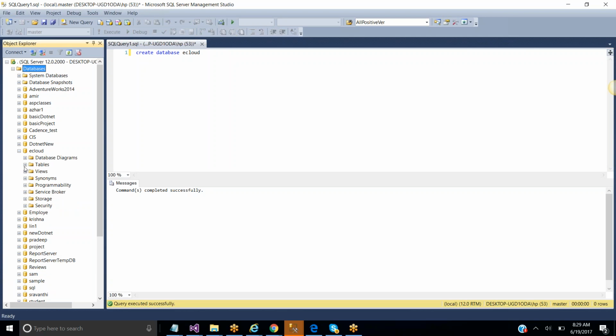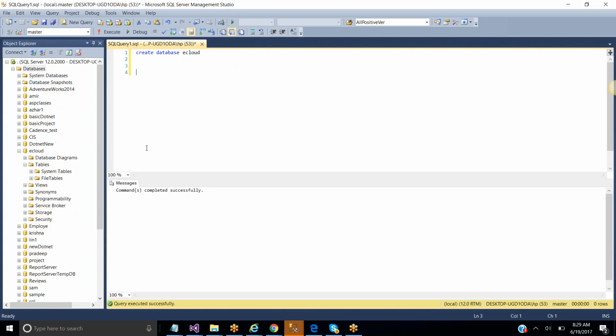Whatever database we have created, that is eCloud, we are showing here. Now under this eCloud I don't have any tables. Am I right? I don't have any tables. Now I'm trying to create the tables. Now observe here, whatever database we have created, that is eCloud, I'm using this eCloud.